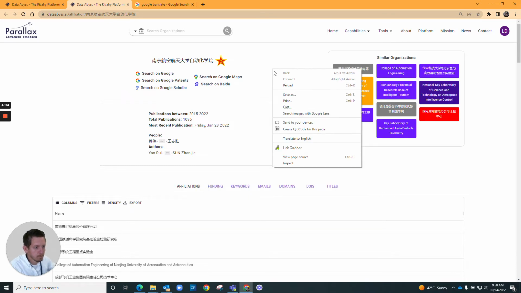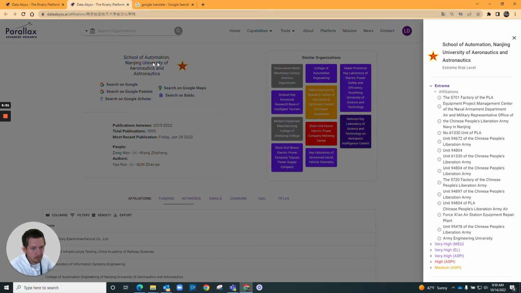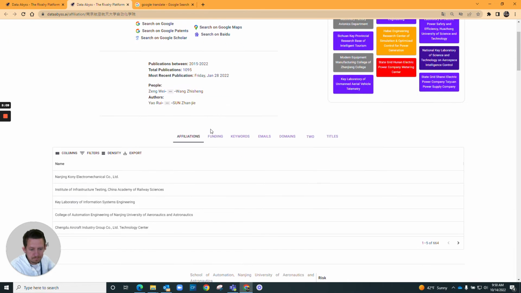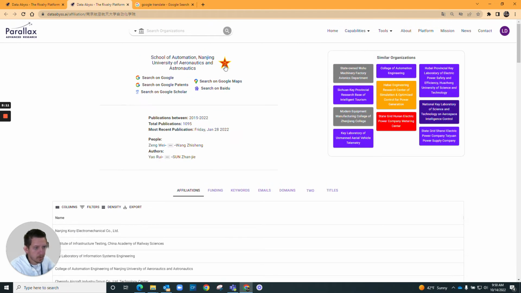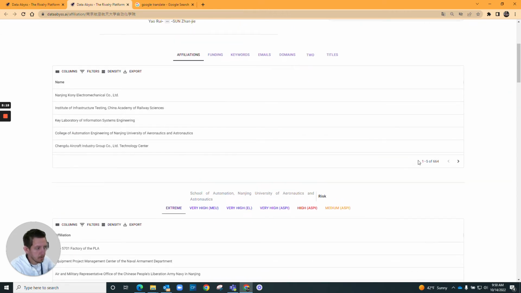Here we can assess this entity's collaboration with Texas A&M. But look at this entity in aggregate as well. We see that Nanjing University of Aeronautics and Astronautics is largely affiliated with the PLA. A lot of PLA relationships. So this is an extreme risk entity that we've identified.